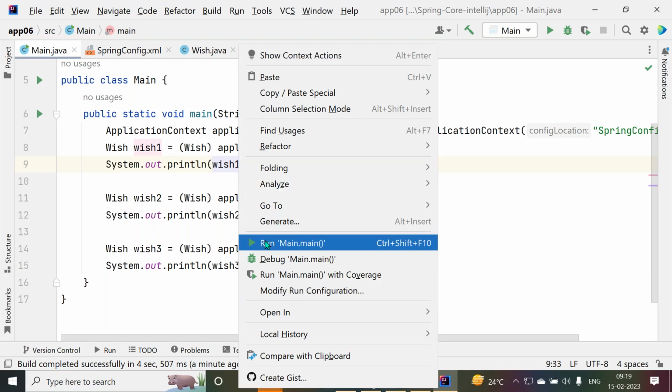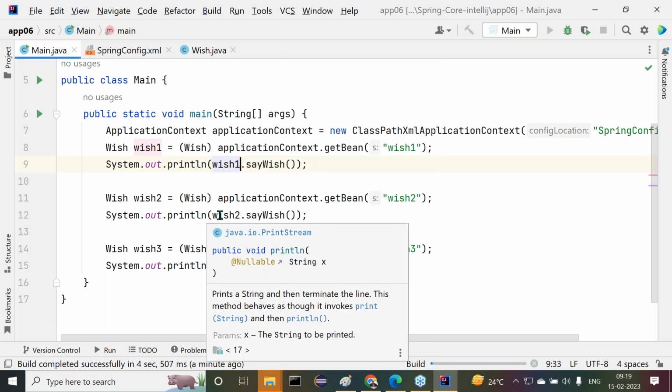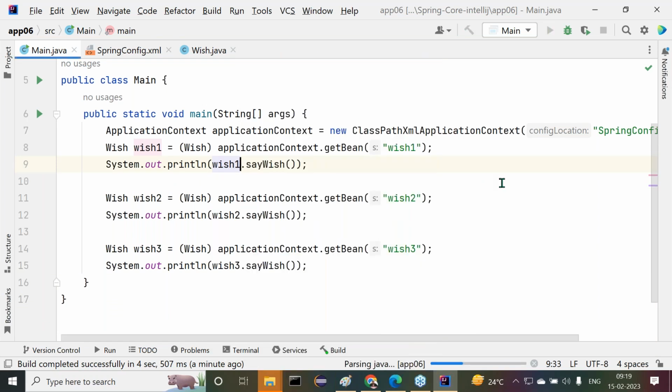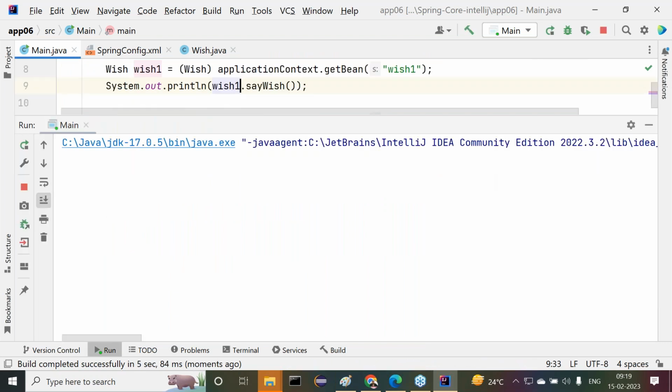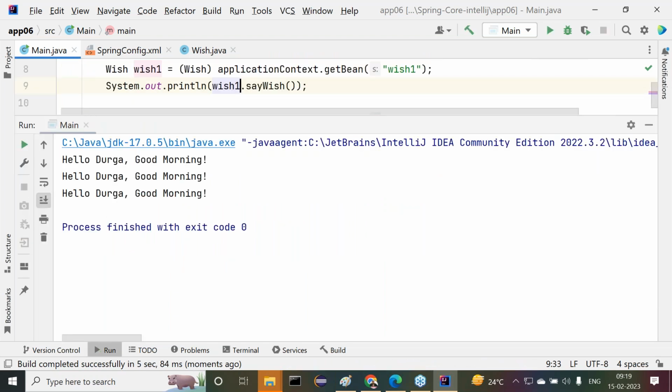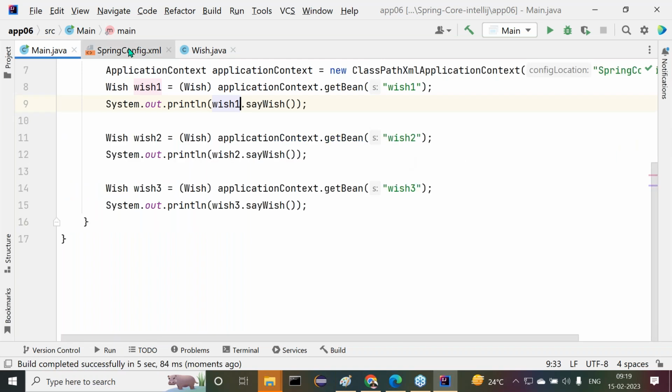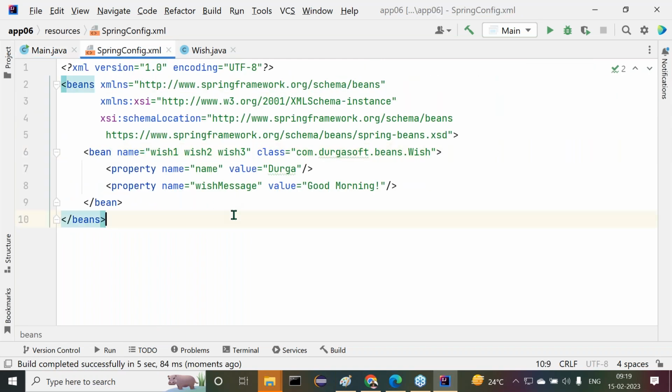Now we have to check it. Three times we are getting output or not. If three bean objects, that means if three objects are not generated there, of course, same object or different object, that doesn't matter. But we are getting that bean object on the basis of the individual ID or not. Three outputs here we are getting. It means that multiple ID values we provided for a single bean. This is one option. Space is one option here.